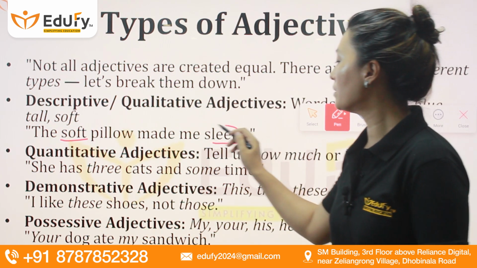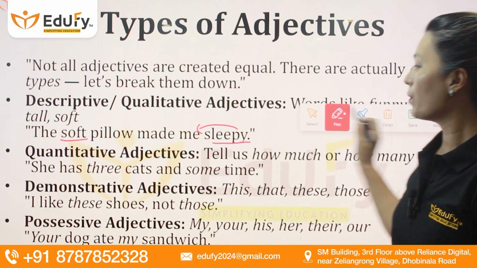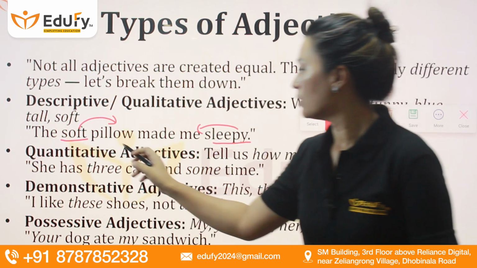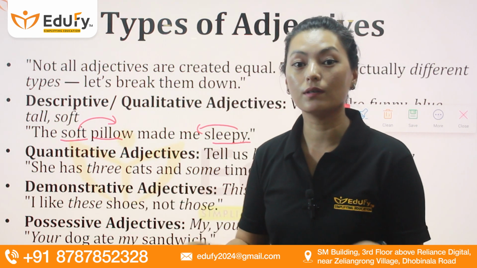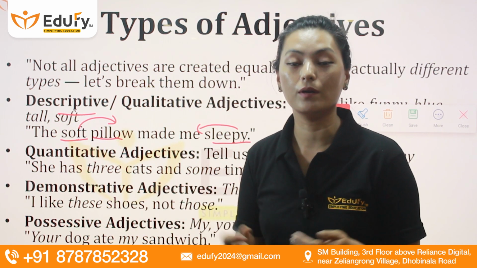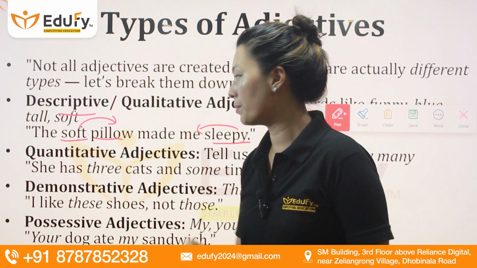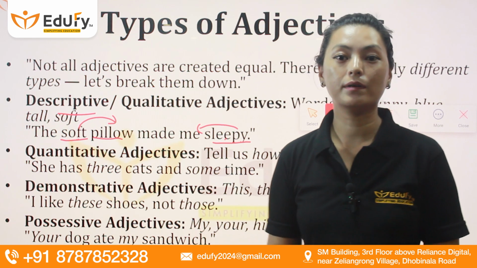So this one is talking about me, a pronoun, whereas soft pillow is talking about this noun. So what you find here, the soft pillow, here it is talking about the pillow and describing the pillow. What kind of a pillow is it? It's a soft pillow. This one is not an adjective because it's talking about the action.